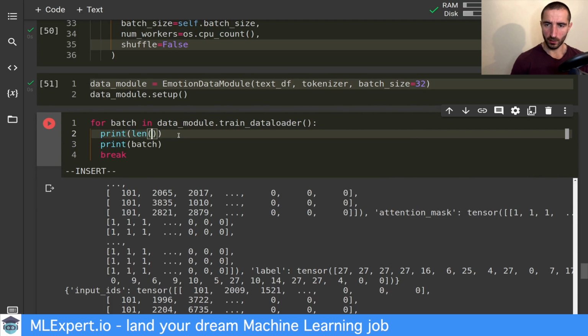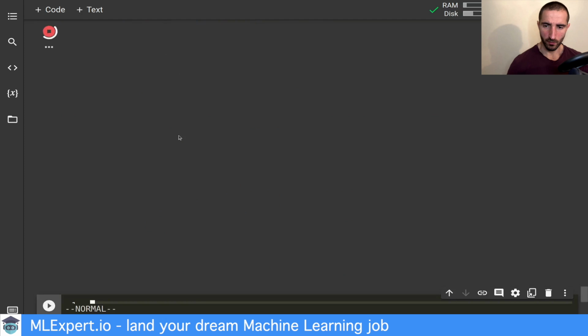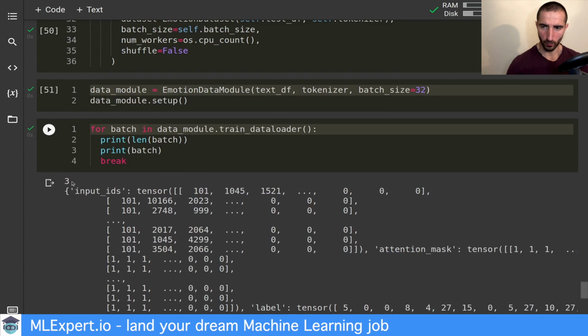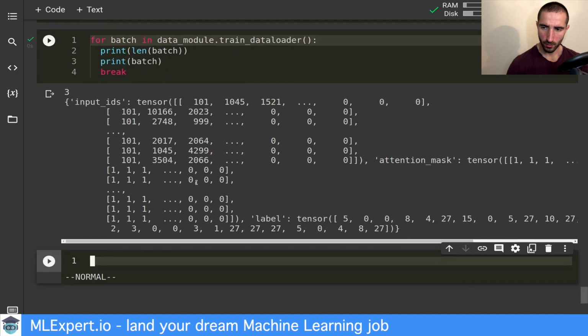And let's check the length of the batch first. Okay, so we have 3 items in the batch, and those should be the input IDs, the attention masks, and the labels.